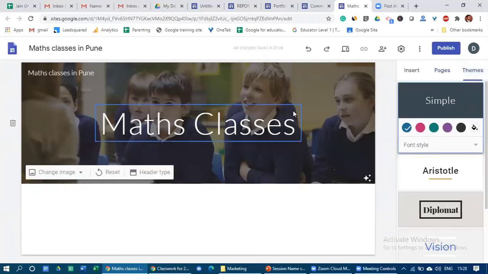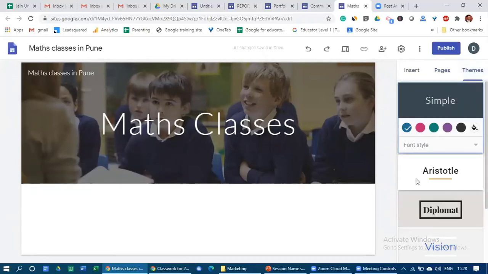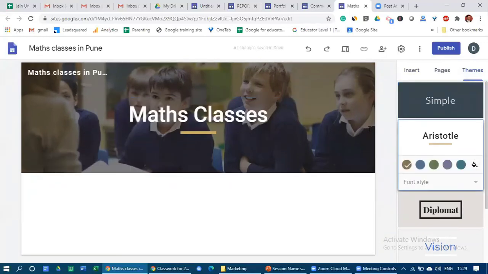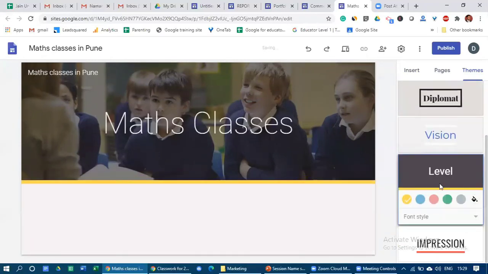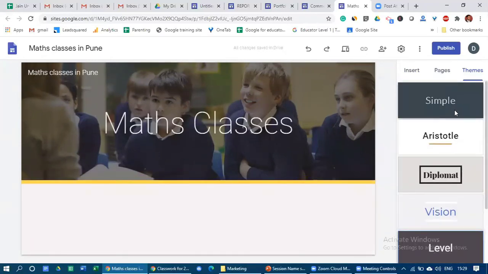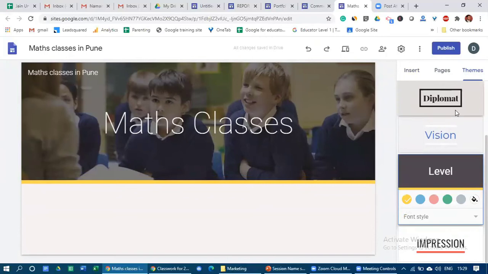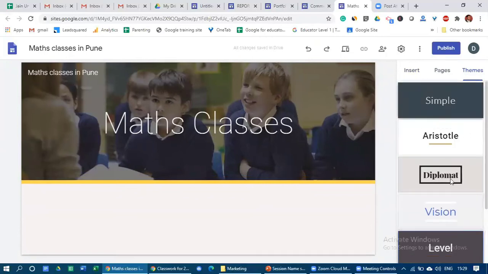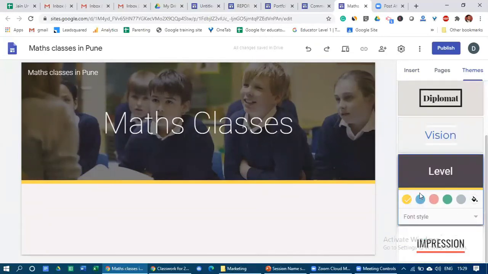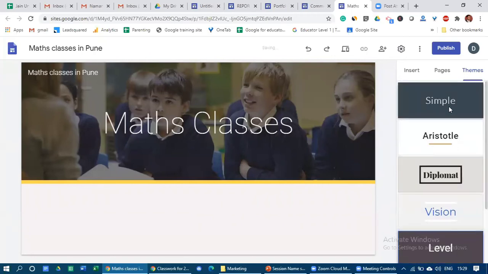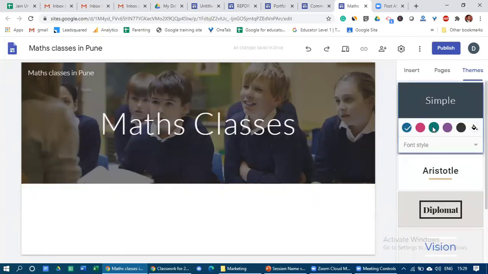If you want to change the theme, for example, I'm just in the theme. So now you have some different themes and colors. What you have to do in themes, just bring your mouse cursor over and you will see different options, and you can change the color as well, right? So for example, this is my site and I can change the color from blue to black. So different options are available that can be used.